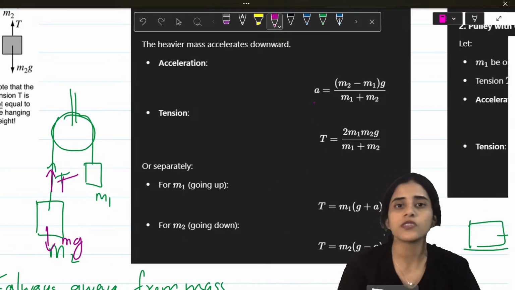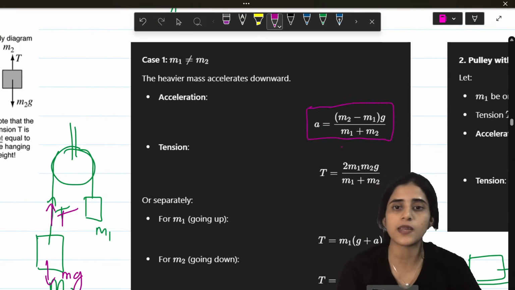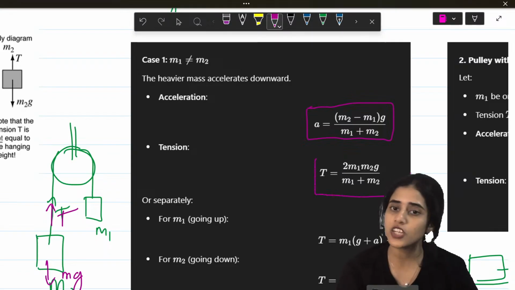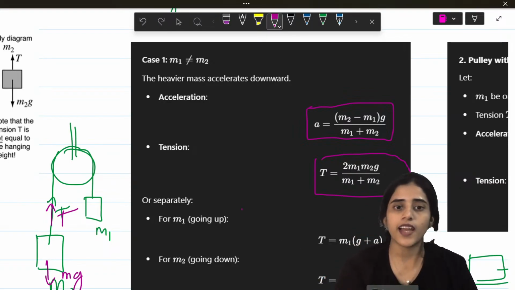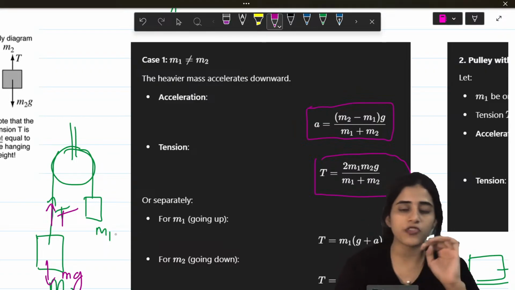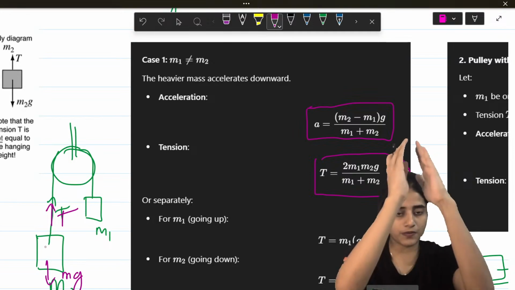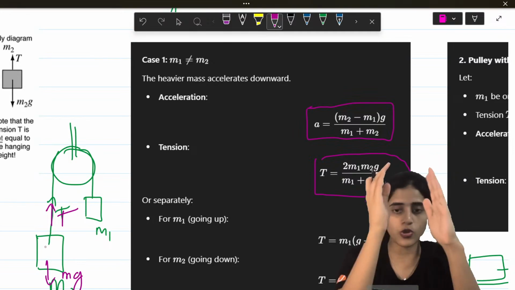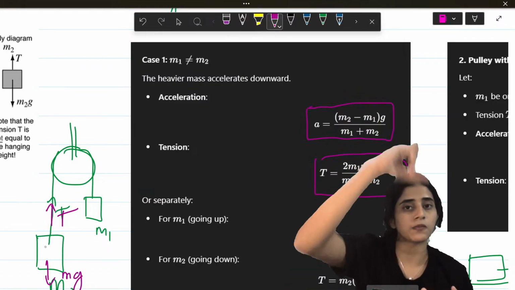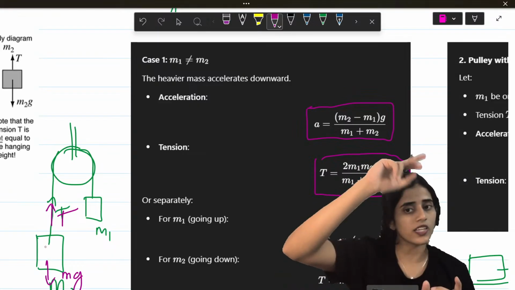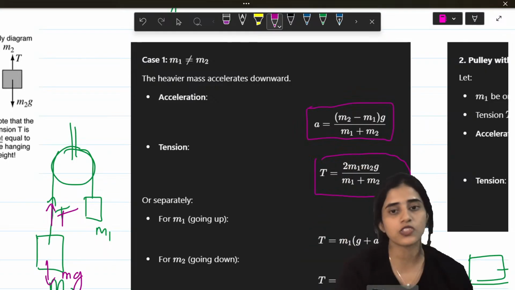Now for a pulley, the acceleration is given by (m2 minus m1)g divided by (m1 plus m2). Tension is 2 m1 m2 g divided by (m1 plus m2). Now separately, if you want to find the tension, you have two masses. Let's say mass m1 is going up, which means it is lighter. When it is going up, the tension experienced by that mass is similar to the lift. When a lift is going up, what happens? It is G plus A because it's going against gravity. So this is the same thing.